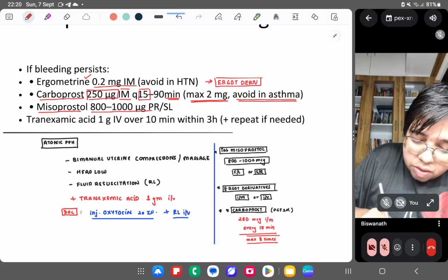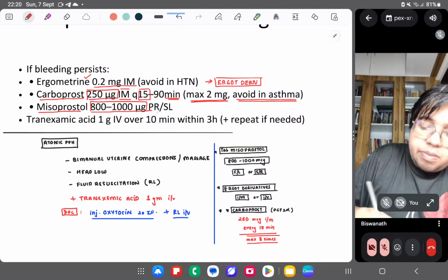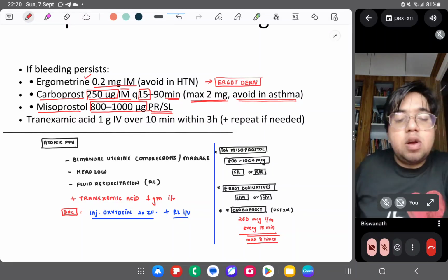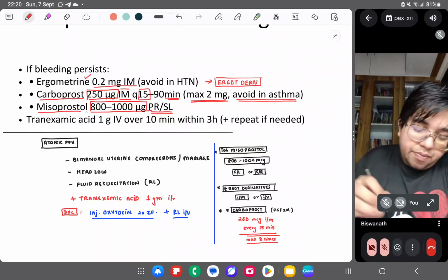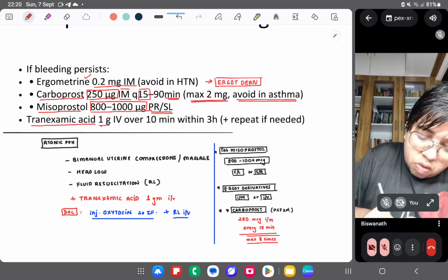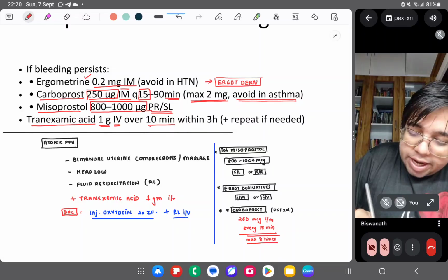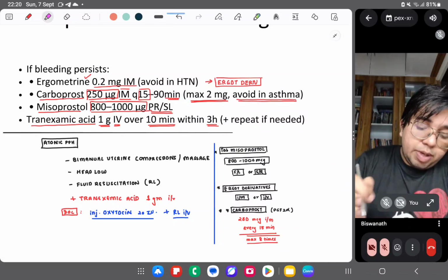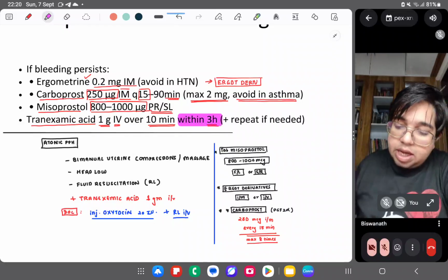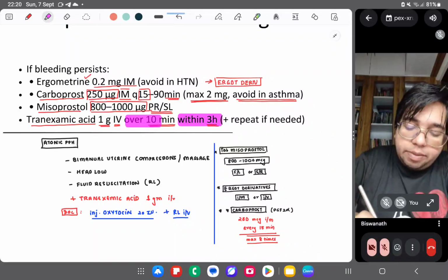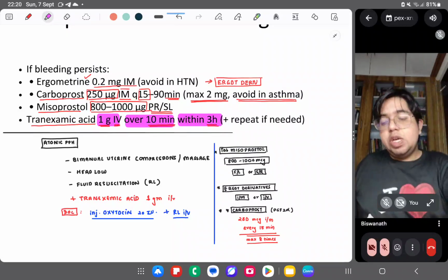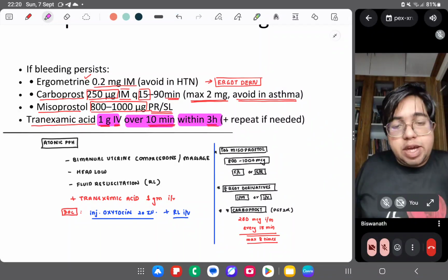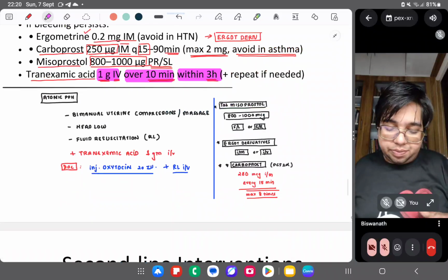Misoprostol 800 to 1000 microgram per rectal or sublingual. And tranexamic acid, I told you, 1 gram IV over 10 minutes within 3 hours. Okay, you have to give within 3 hours. Please do keep this within 3 hours condition in mind, over 10 minutes, and 1 gram IV. So doses are important over here. Please do remember the doses.